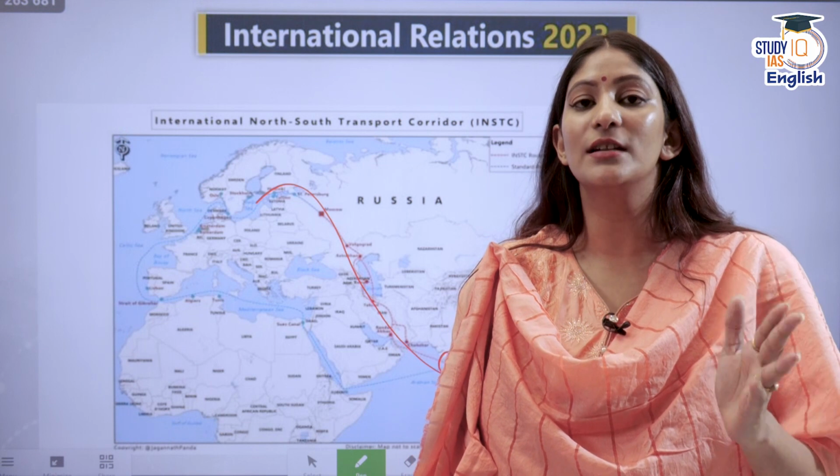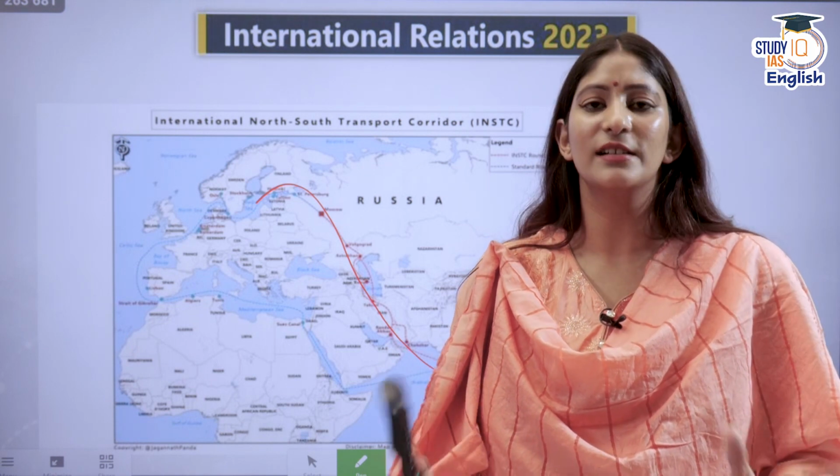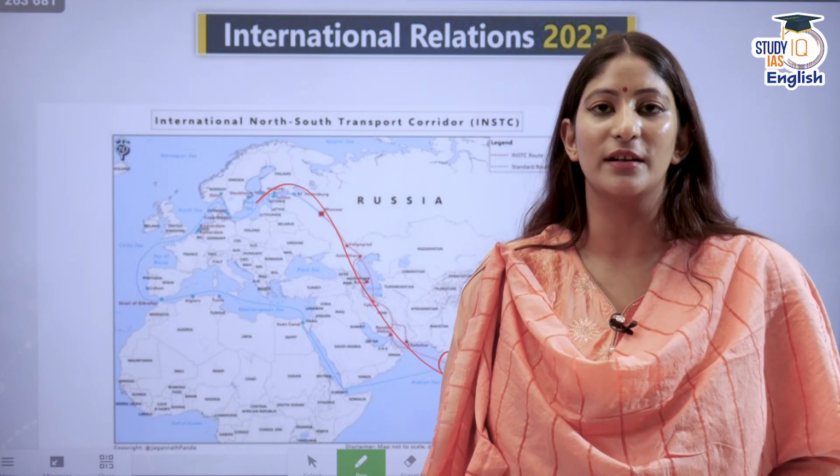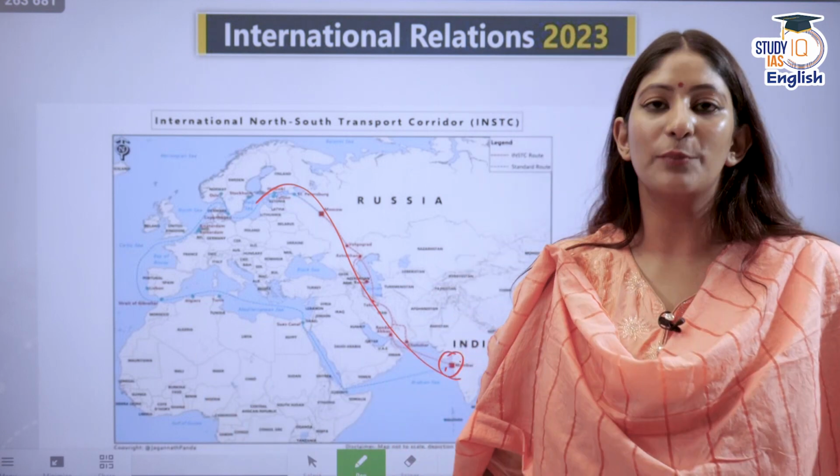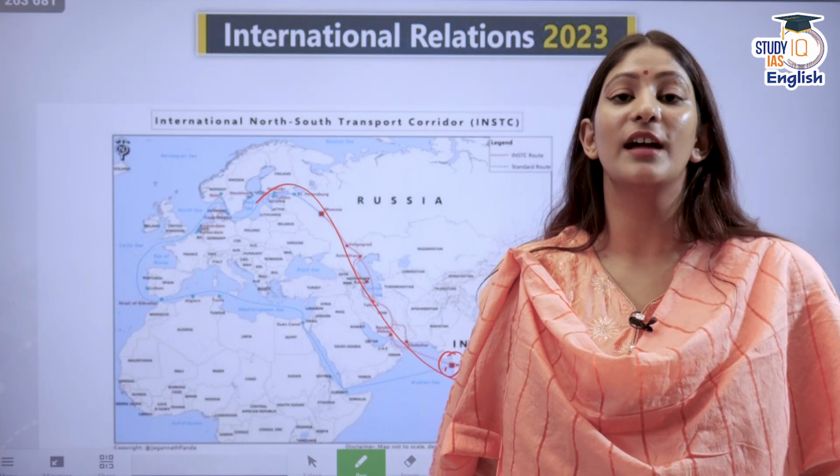As the time progressed, at least 13 countries together said that yes, we will do it. We will make a proper shipping route through which we can ensure that each and every one of us grows economically. But that never happened. The projects under it have not gotten the attention they need.